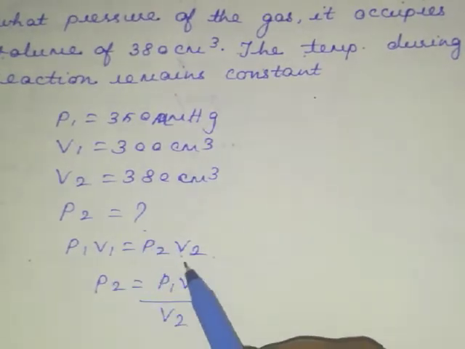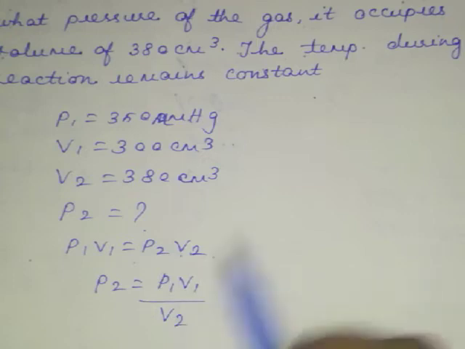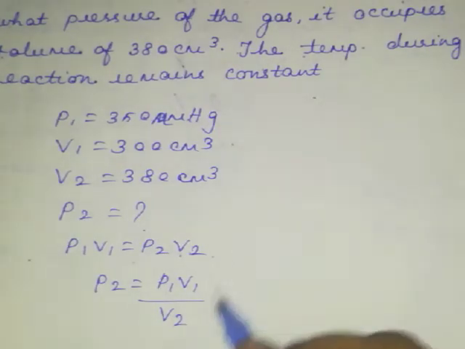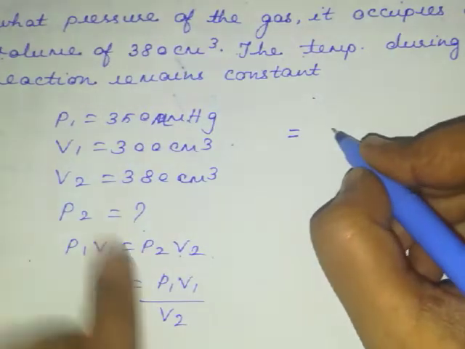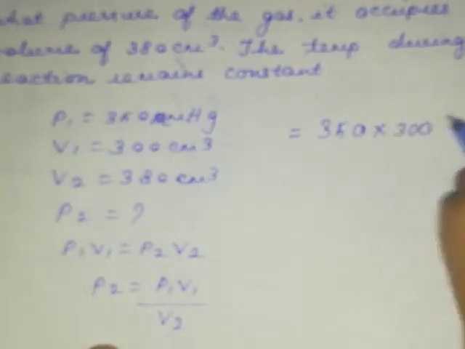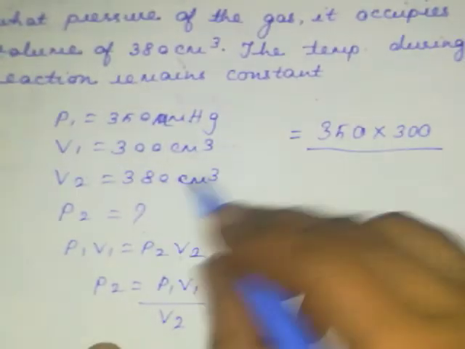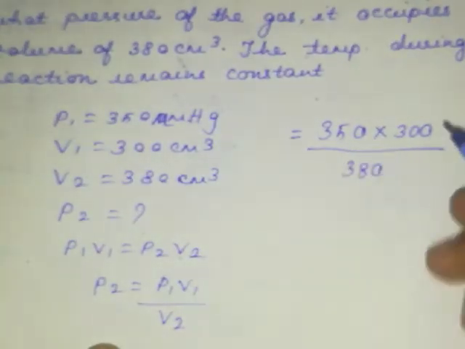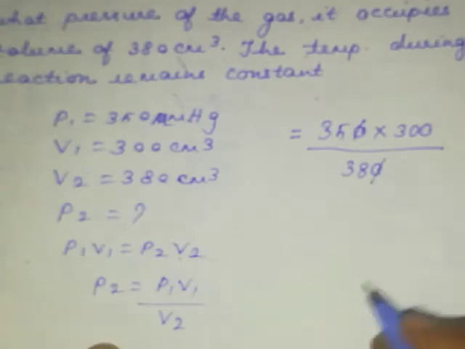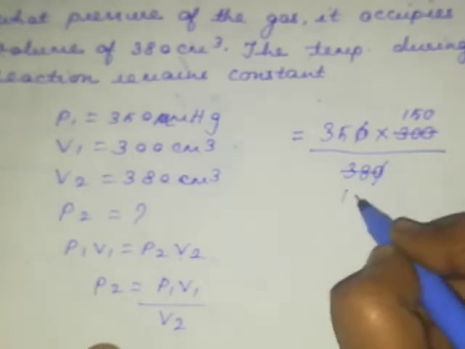So using Boyle's law, P1 V1 equal to P2 V2. So P2 equal to P1 V1 by V2. Now I have to substitute the values. Your P1 value is 350, V1 value is 300, divided by V2 value 380. So now you can cancel 0, 0. You can simplify this with 2 tables, that is 119 here.